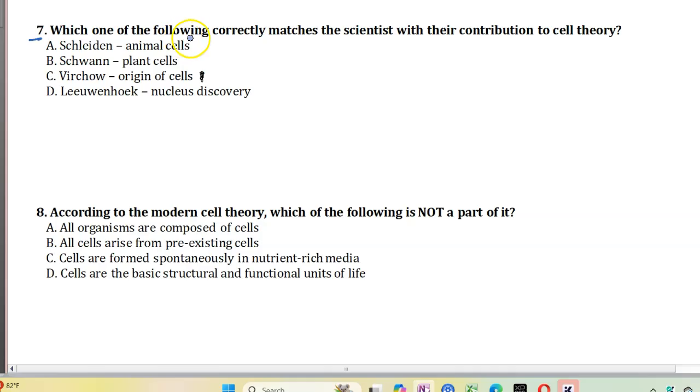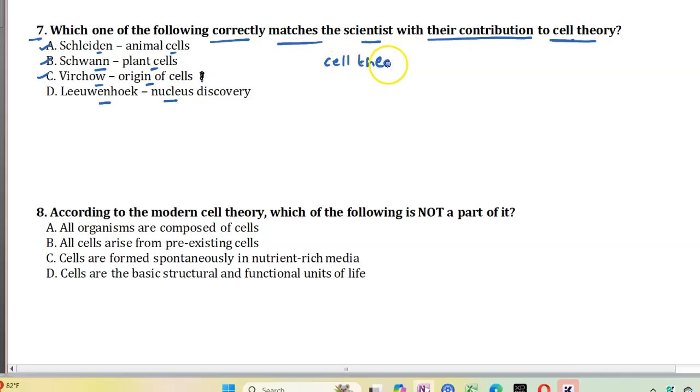Moving to question 7. Which one of the following correctly matches the scientist with their contribution to the cell theory? Option A, we have Schleiden matched with animal cells. Option B, Schwann with plant cells. Option C, Virchow with origin of cells. Option D, Leeuwenhoek with nucleus discovery. In these, option A, Schleiden, Schwann and Virchow, these three scientists contributed to the cell theory.